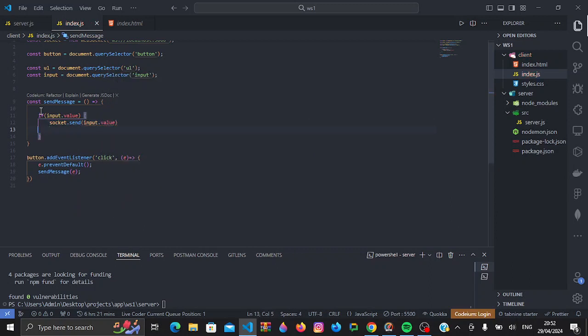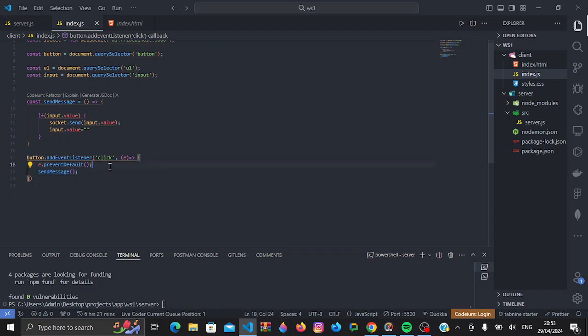Then we'll reset our input. That's basically what we need. I actually don't need this event. So once we've done that, we run this sendMessage.